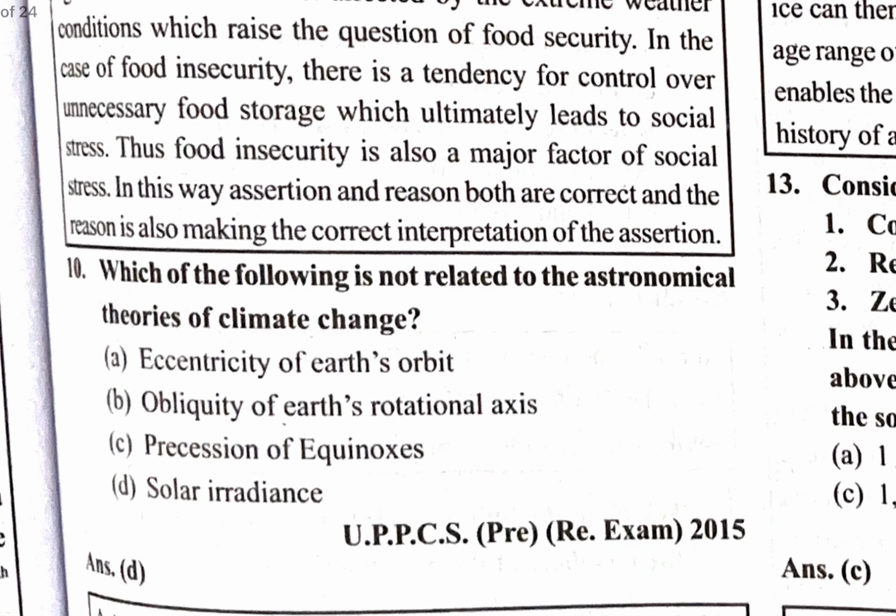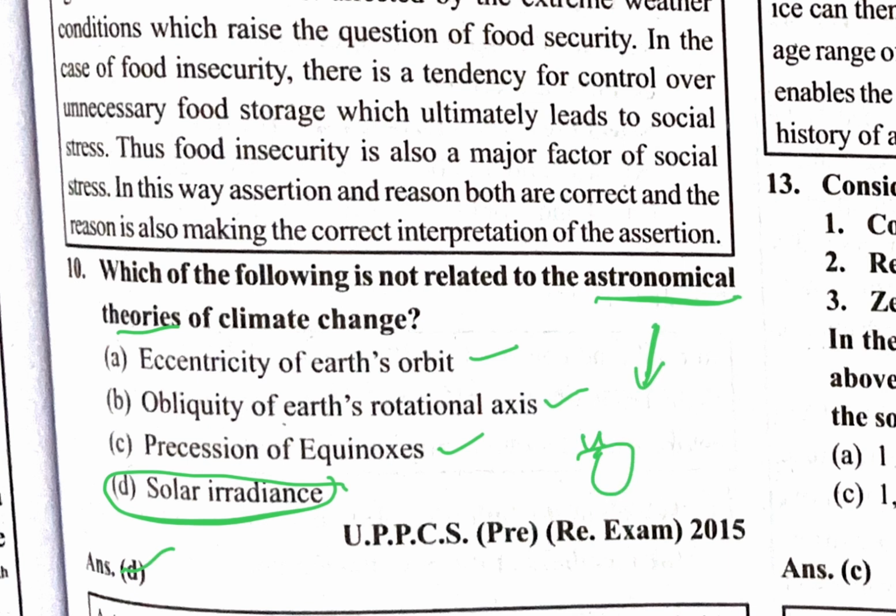Which of the following is not related to the astronomical theories of climate change? The scientists study the orbit in astronomical theories. The eccentricity of Earth's orbit is an astronomical theory. Obliquity of the Earth's rotational axis is an astronomical theory. Precession of equinox is an astronomical theory. Solar irradiation is not an astronomical theory. So D is the correct answer. The Sun's radiation coming to Earth is termed solar insolation or solar irradiation.